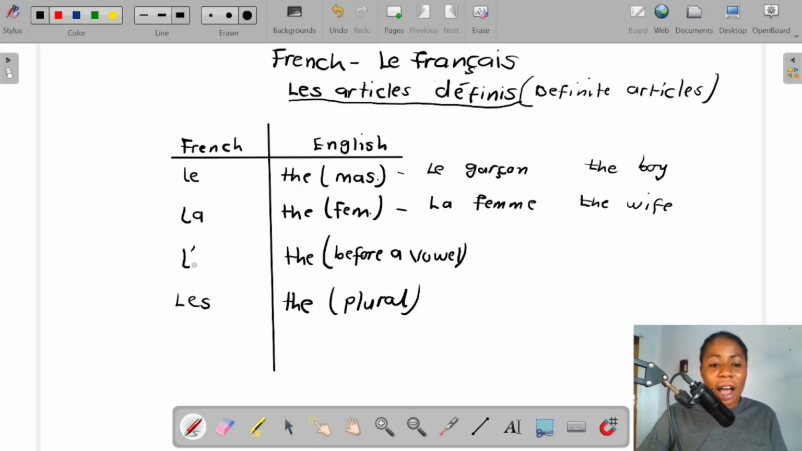All right. So we have L apostrophe here. This L apostrophe represents the, and it comes before a vowel word. So when a word starts with a vowel letter, we use this L apostrophe, whether it's feminine or masculine. For example, we have l'hôpital.